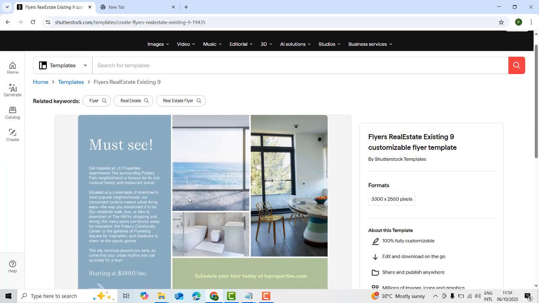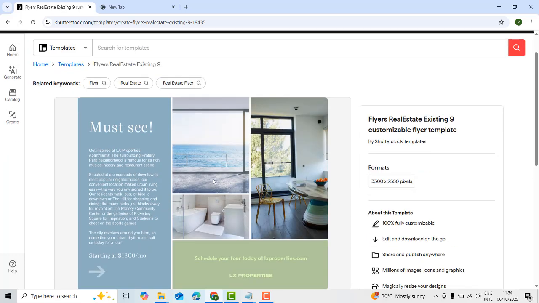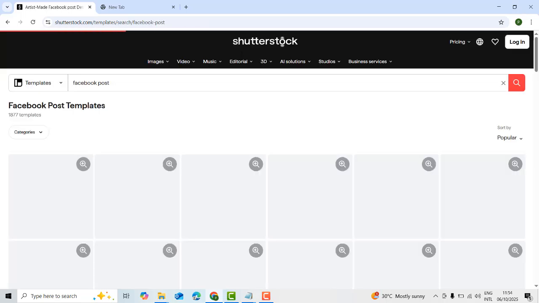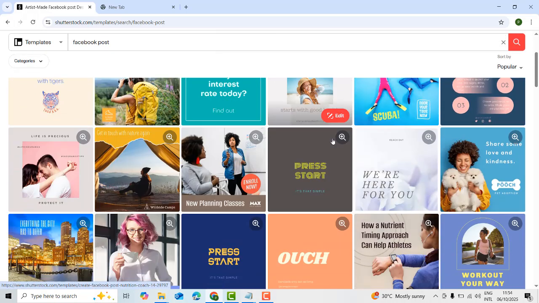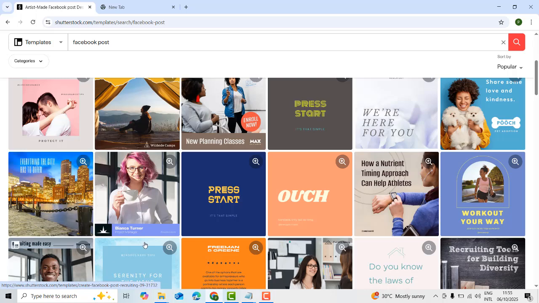For people who need other designs, another thing is Facebook posts. These are trending nowadays. Those who are not familiar with Photoshop go here, get one image and upload it.